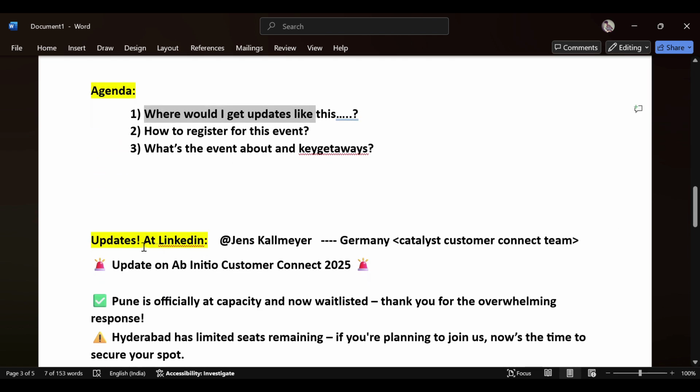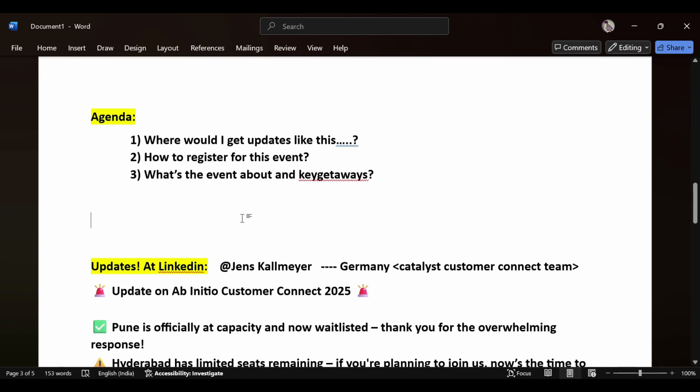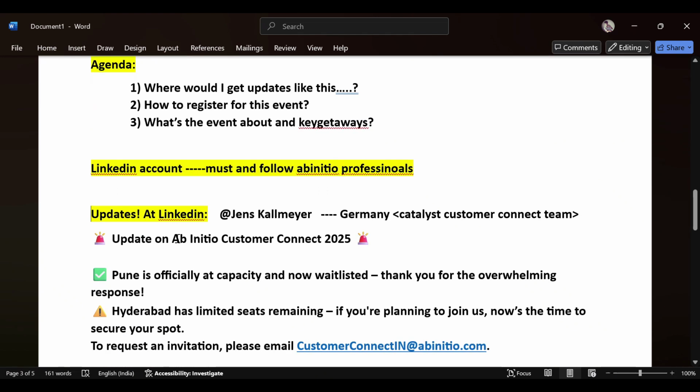For that, go to LinkedIn. If you're an Abinitio professional, or any professional, nowadays even finance and healthcare professionals are opening LinkedIn accounts. So open a LinkedIn account. This is a must. Open that and you'll get all the updates. Then follow Abinitio professionals.